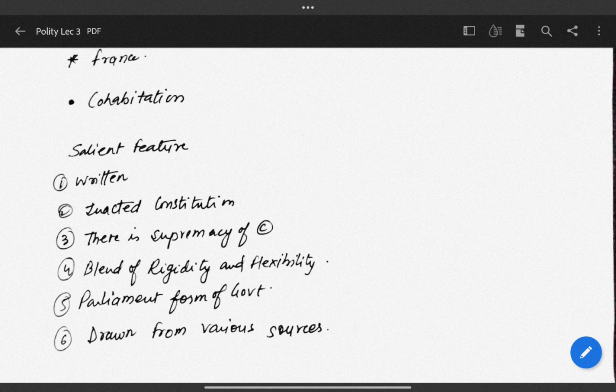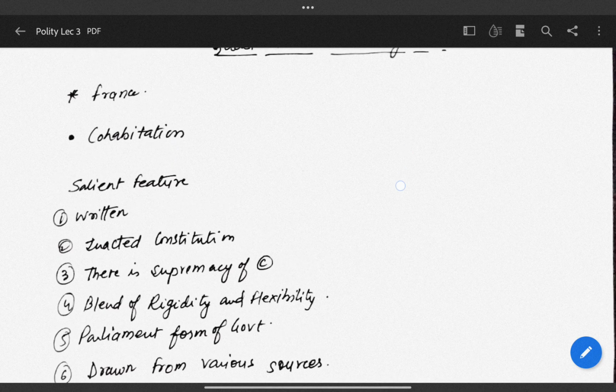The idea of federation having a strong center was taken from the Canadian Constitution. And the third point, like amicable solution of disputes that may arise between the center and the state, or between the states themselves, the idea of cooperative federalism, from the Australian Constitution.